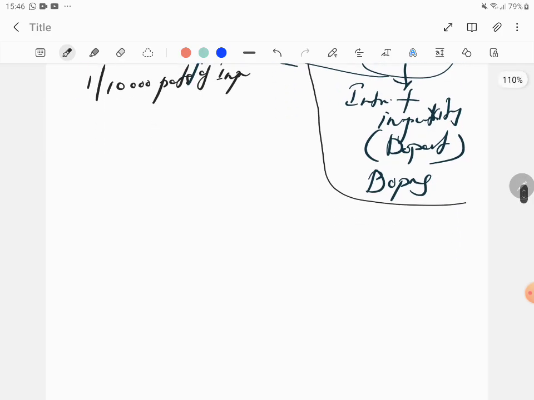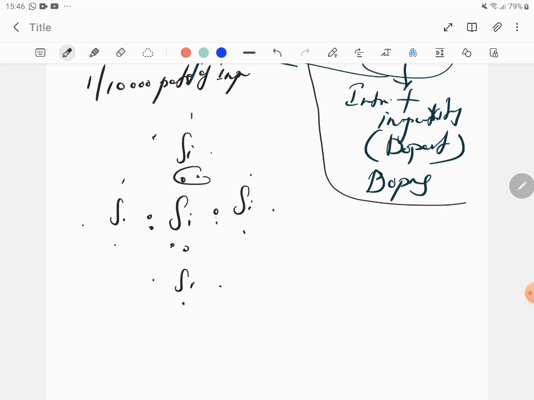So take a group 14 element, such as silicon. It's a tetravalent element. So 4 electrons in the outermost shell, bonded with 4 other silicon atoms on all the 4 sides. So 1, 2, 3, 4. This 1, 2, 3, 4. 1, 2, 3, 4. 1, 2, 3, 4. Can you see that you have 4 covalent bonds on all the 4 sides?